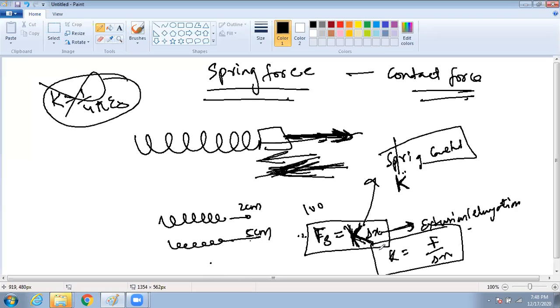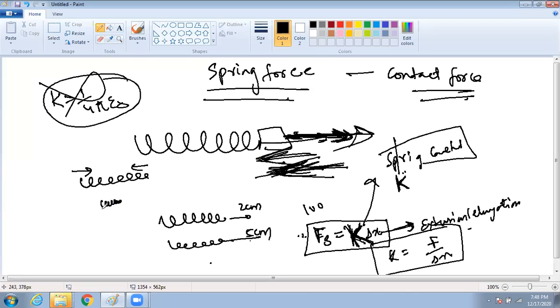Remember, the force is always opposite to the extension. That means if I pull the spring this side, the spring force will be this side. This is called extension. Let's say the same spring, I am compressing it.